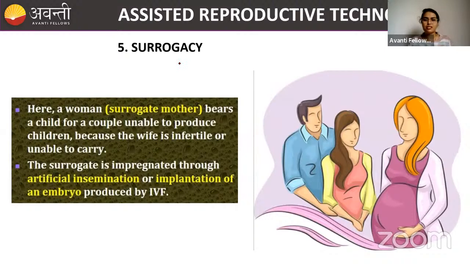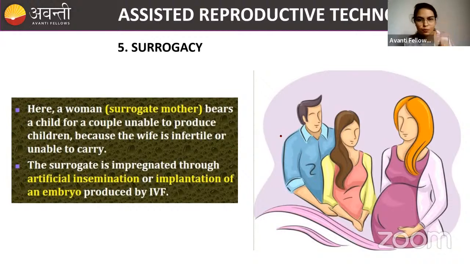Okay, surrogacy means like after all the technologies, we have done the ART method, we have contacted God also, please give us a baby, but still God is not responding. So after all these methods, we have only one method, that is surrogacy. Okay, so surrogacy matlab kya hota hai beta? You are going to take another woman's womb to have the baby.